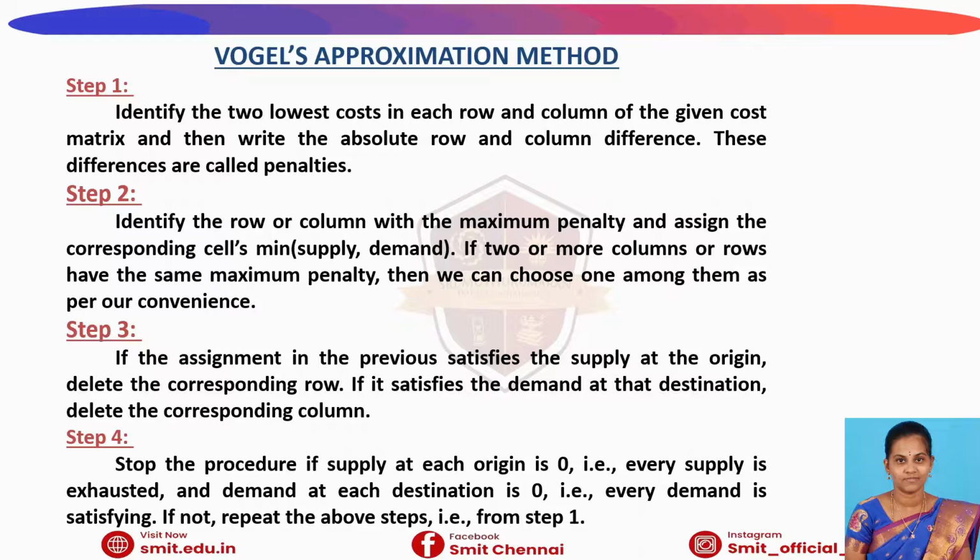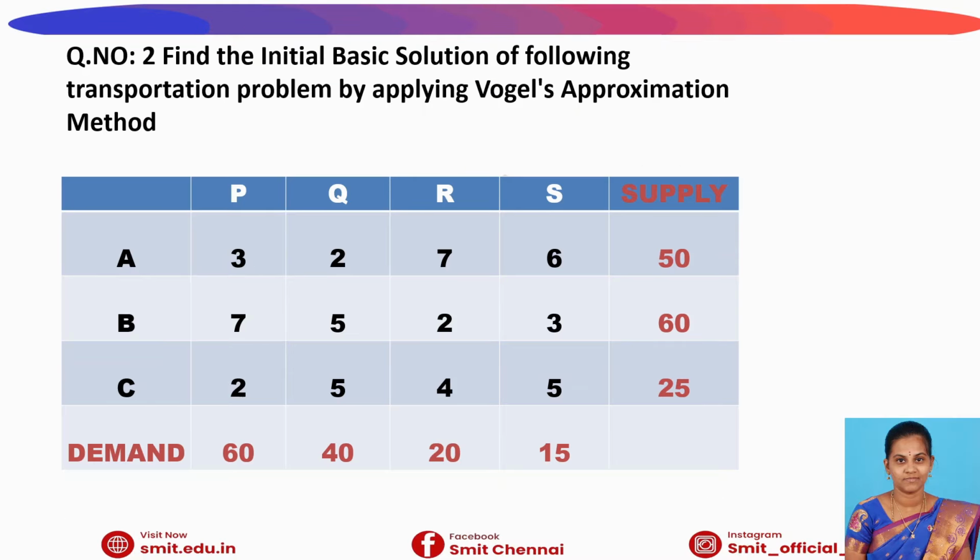This is the procedure. I explain it by solving a problem. This is the problem I have taken to find the IBFSC through the Vogel approximation method. Here I have 4 columns and 3 rows. At the end of the rows, I have listed the supply values 50, 60 and 25, and in the last row the demand values 60, 40, 20 and 15.